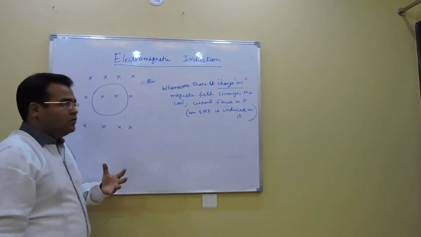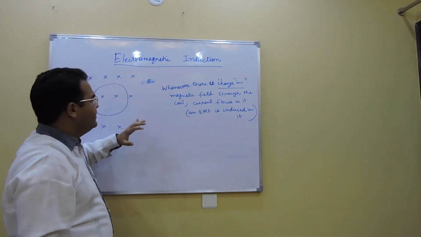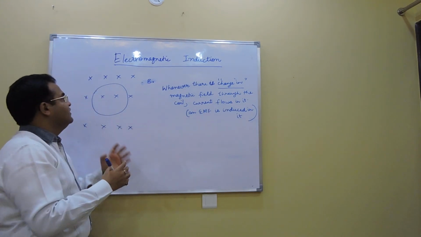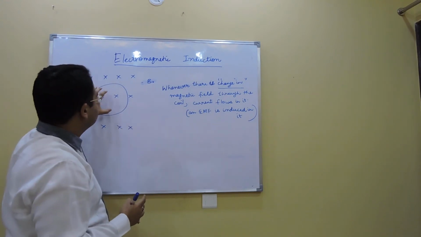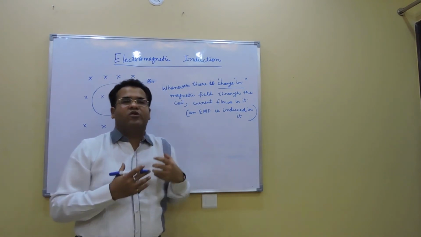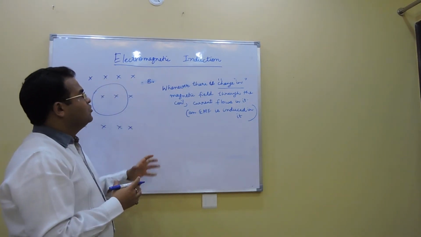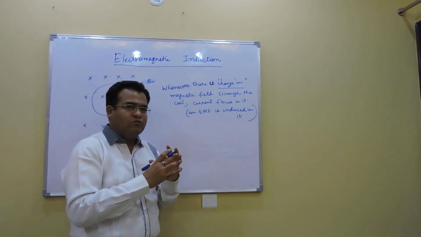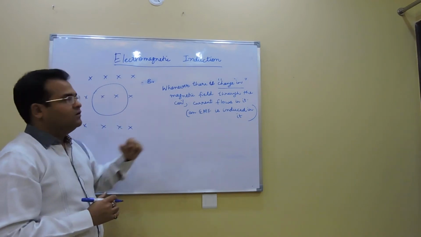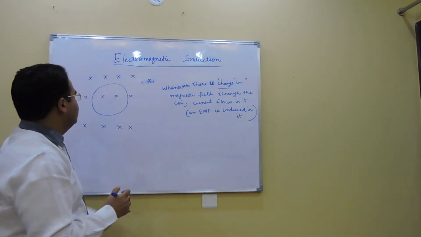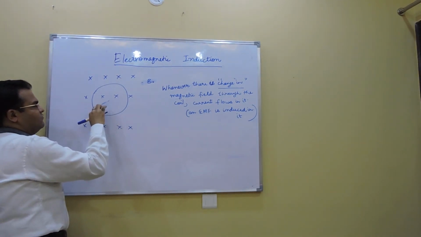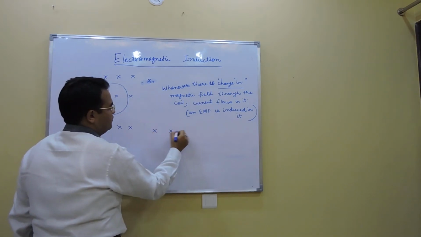Now second thing, the guy who was performing this experiment, he did a lot of things. He sometimes changed the magnetic field, sometimes started rotating it, sometimes he took this conducting loop out of the magnetic field. We are going to study only those which are important to us, which will help us to come up with a law, so that we can understand what is actually happening. Next thing he did was, let's say if this is the radius of the coil, let me draw it separately, that would be better, because this will confuse you.